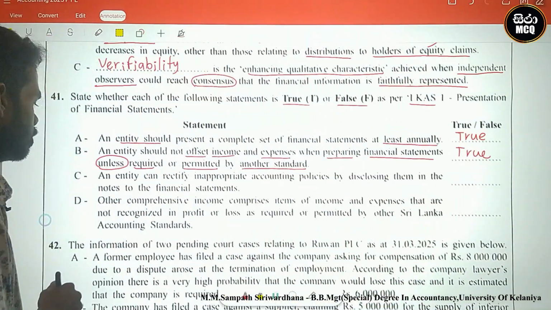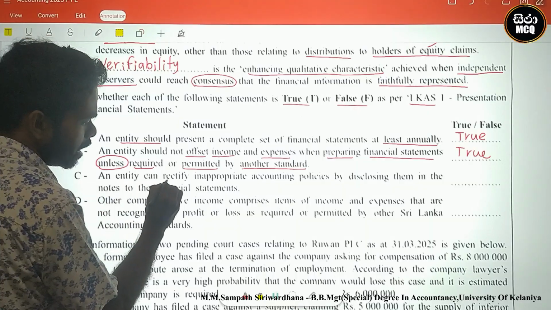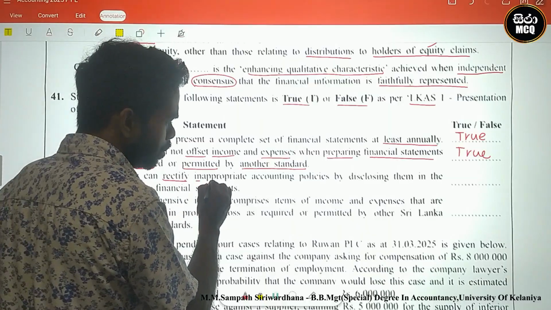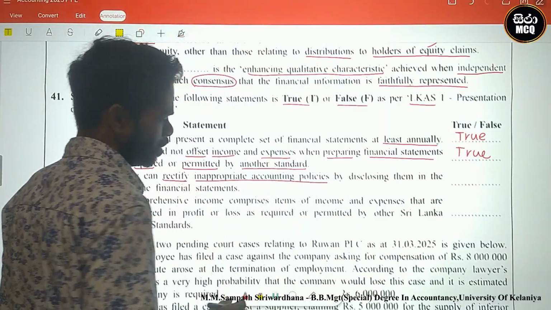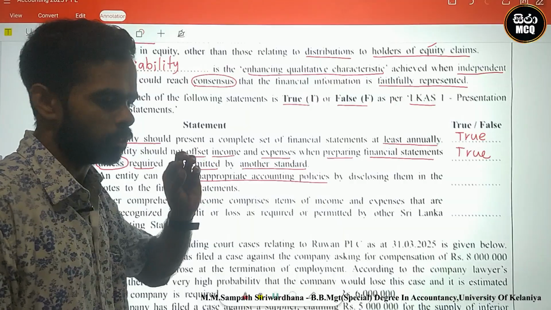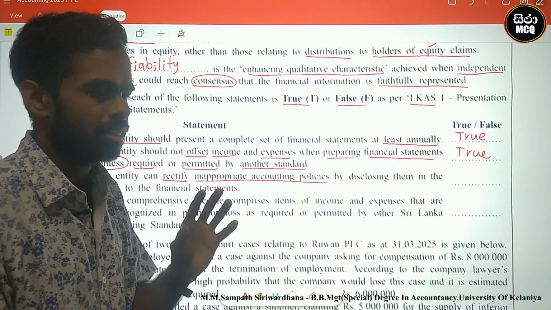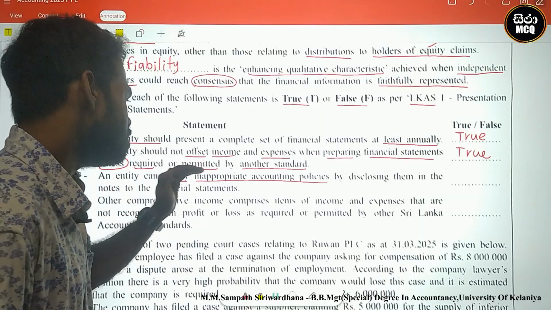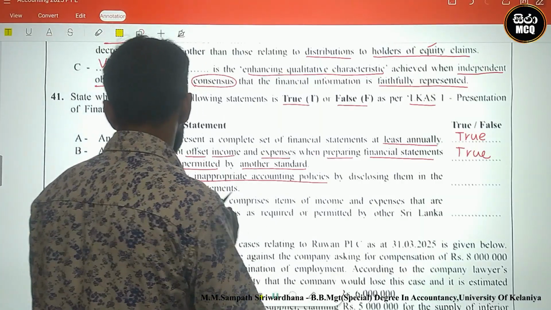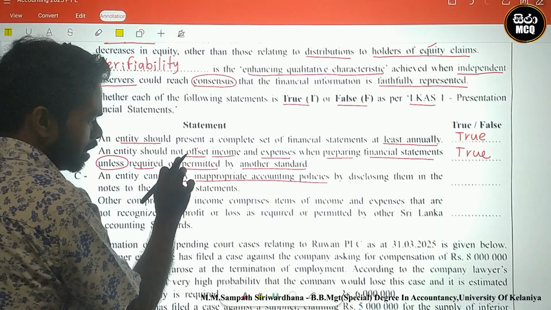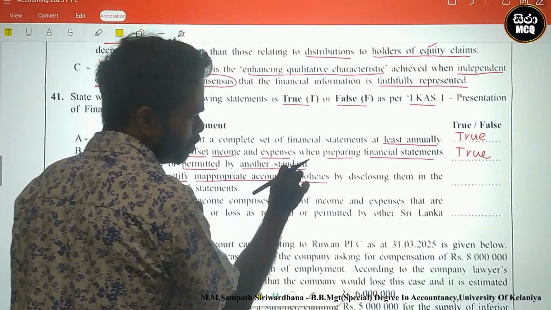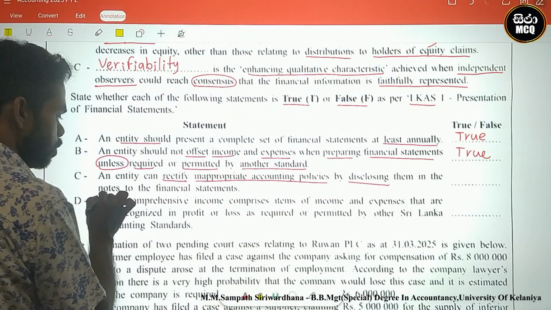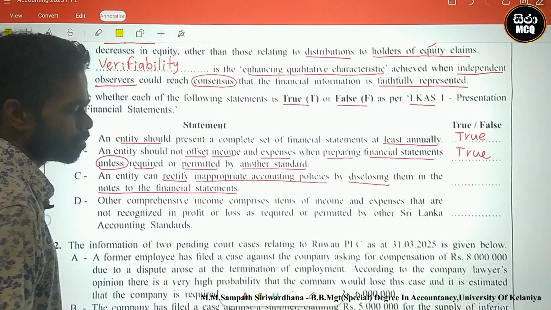Okay. Next one. Look here. An entity can rectify. Rectify means correction. Inappropriate accounting policies. There are some accounting policies that are not good for the entity. Therefore, inappropriate accounting policies. An entity can rectify inappropriate accounting policies by disclosing them in the notes to the financial statements.